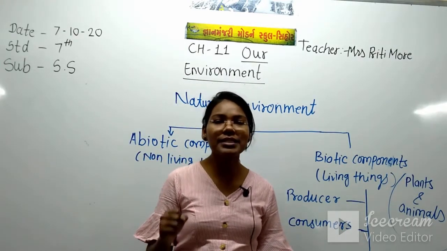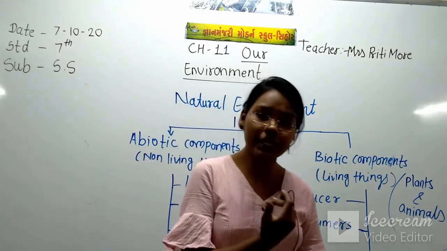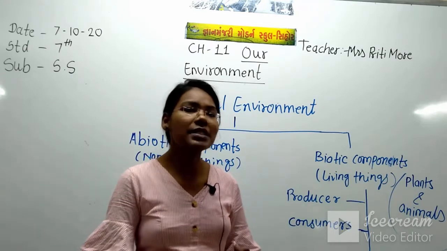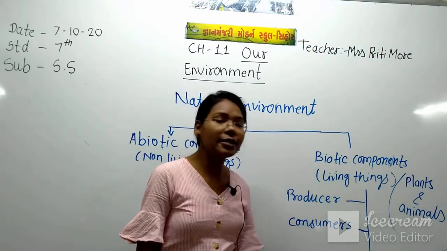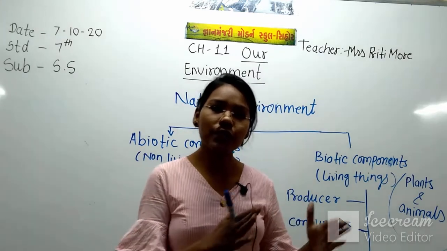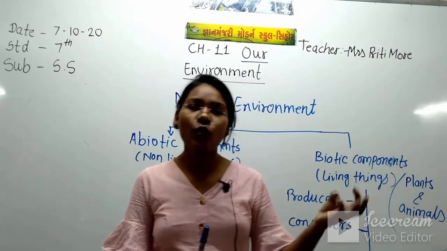All the human beings depend for getting the food on plants and on animals. Some animals just depend on the plant for getting the food, they just eat plants like cow, goat.